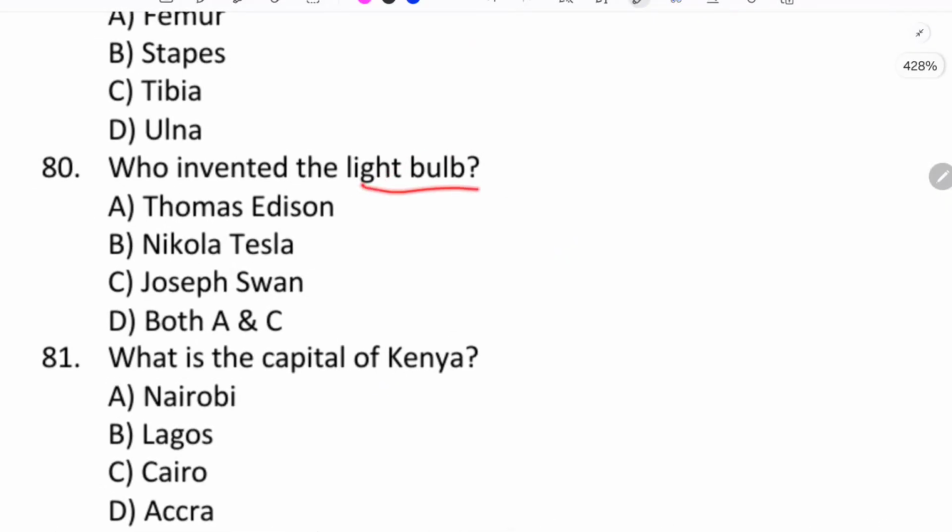Who invented the light bulb? Thomas Edison. If both names are given, Thomas Edison and Joseph Swan, you can write both, options A and C. Otherwise, if only Thomas Alva Edison is given, then you can write Thomas Edison.